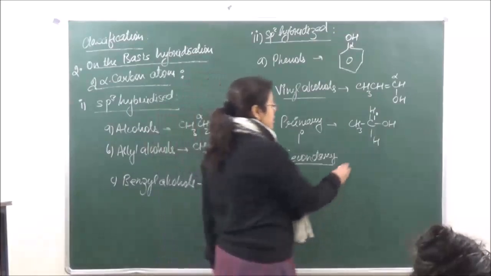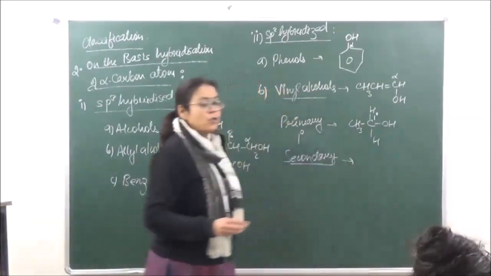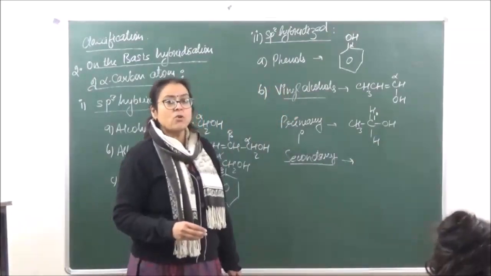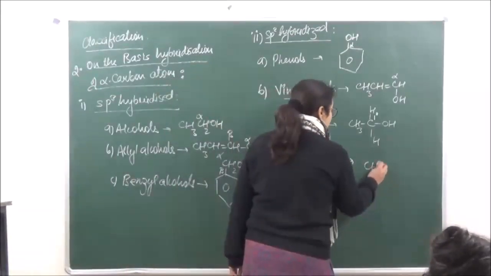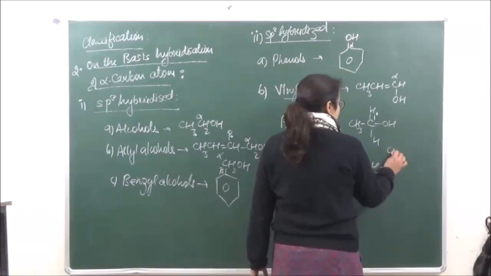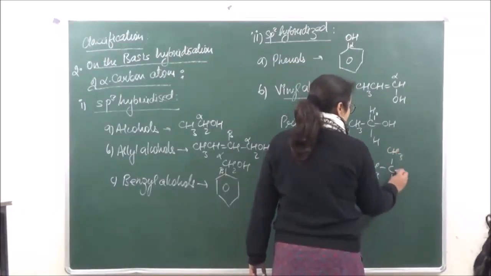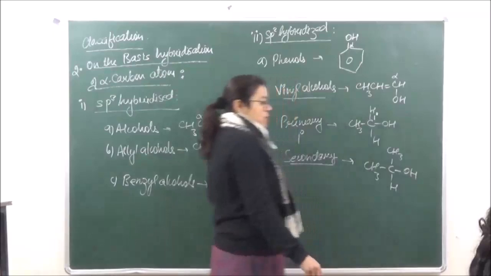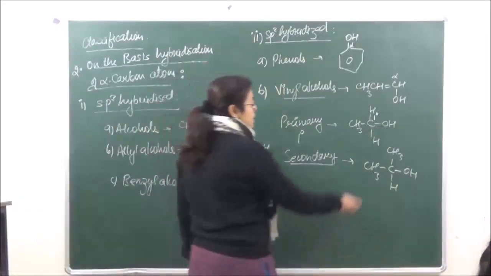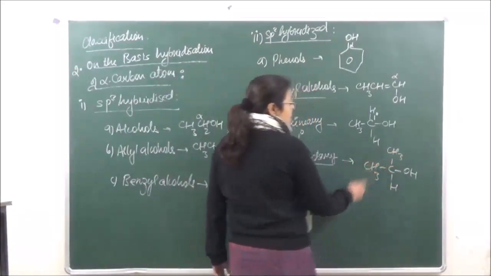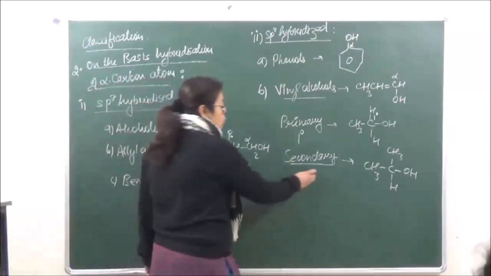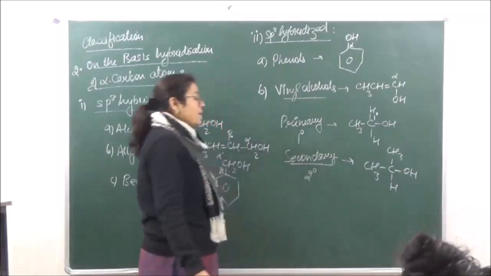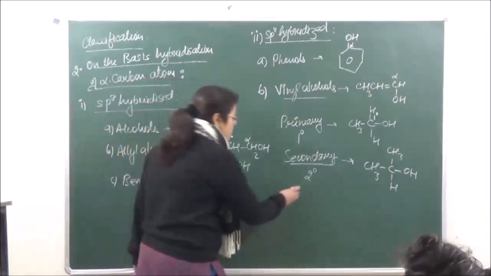In case of secondary, the carbon atom to which the hydroxy group is attached is going to be linked to two other carbon atoms. So we have over here CH3, CH, CH3 and OH. Okay? So over here, this is the carbon atom. It is linked to two other carbon atoms. So this is going to be a secondary or 2-degree carbon atom. Right?